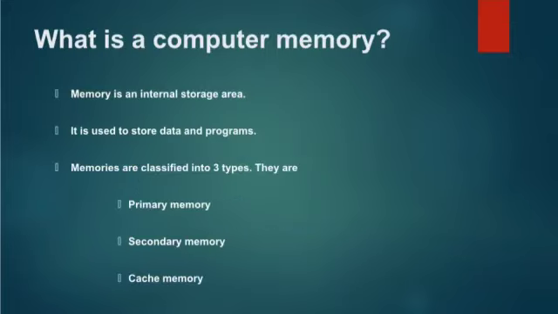A memory is an internal storage area in the computer which is used to store data and programs either temporarily or permanently. Computer memories are classified into three categories. Those are primary memory, secondary memory and cache memory. So, the first one is primary memory.